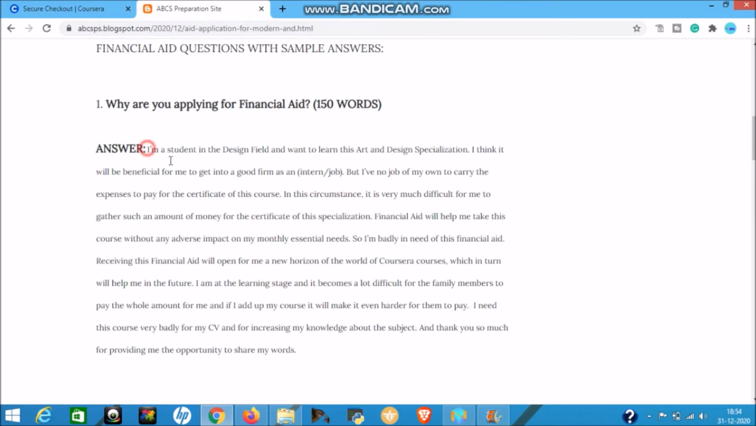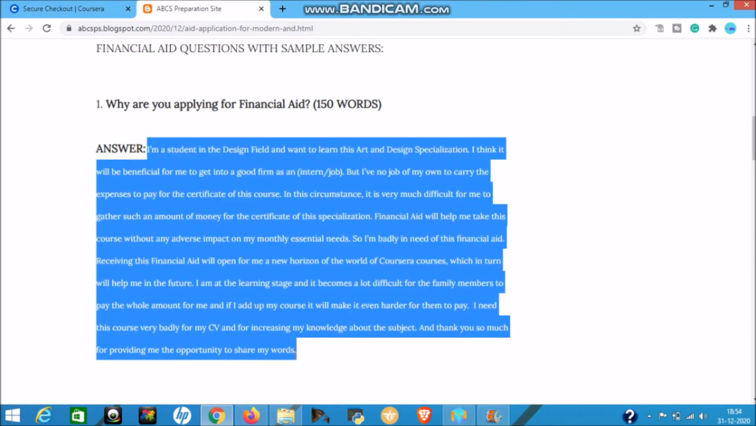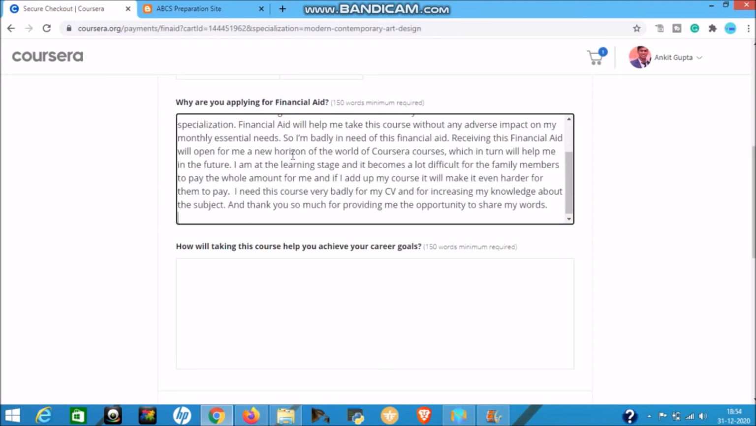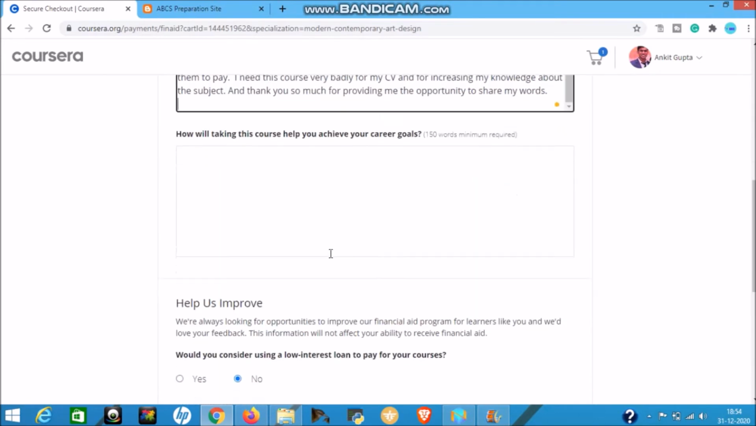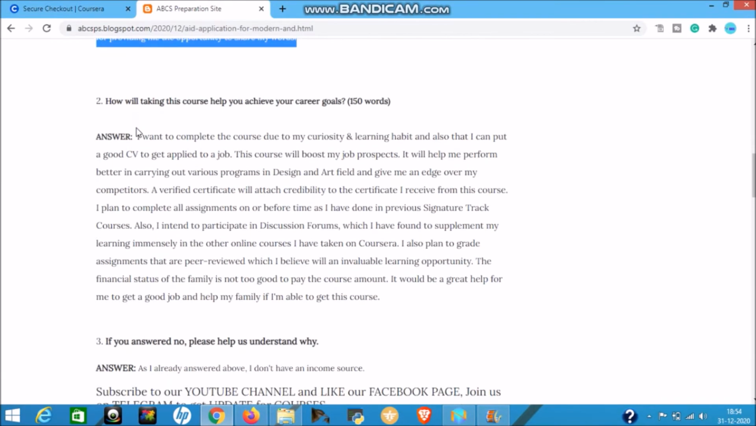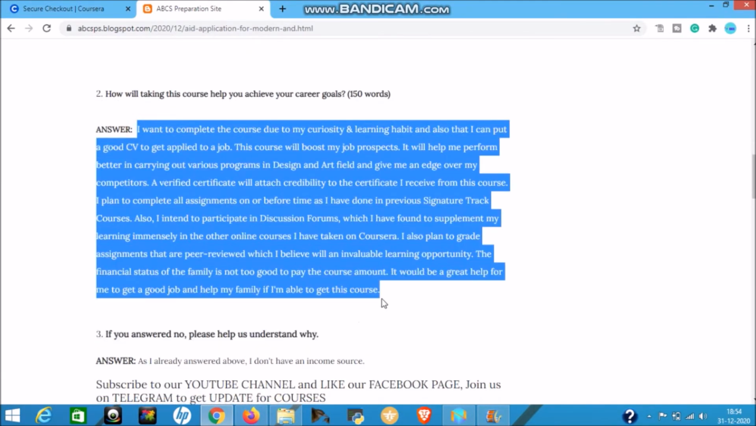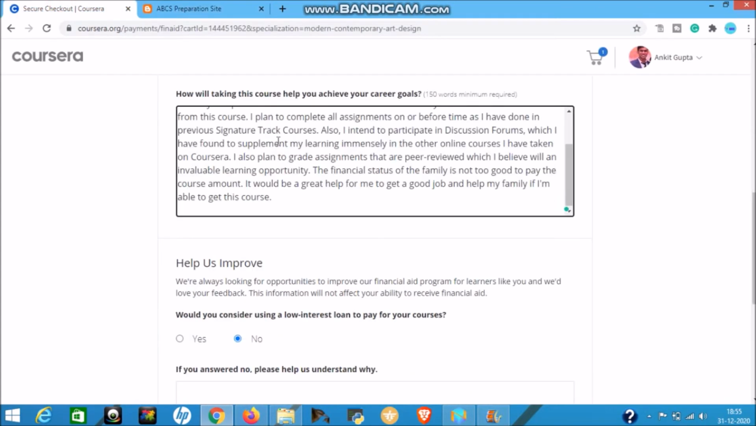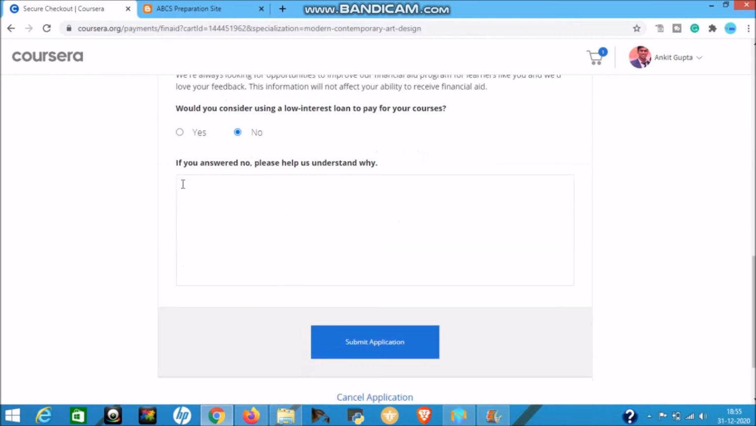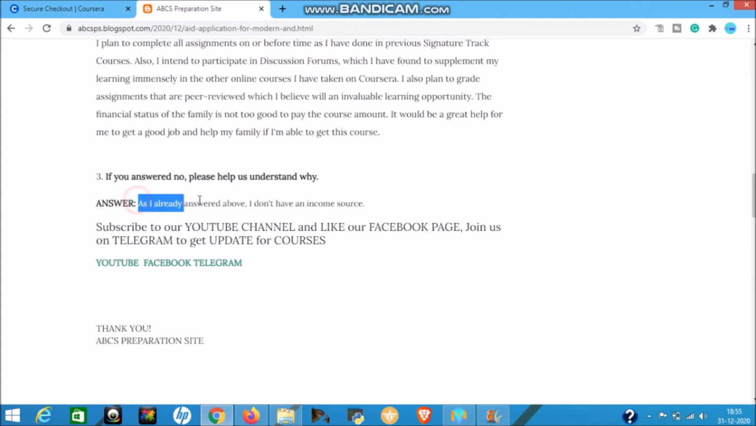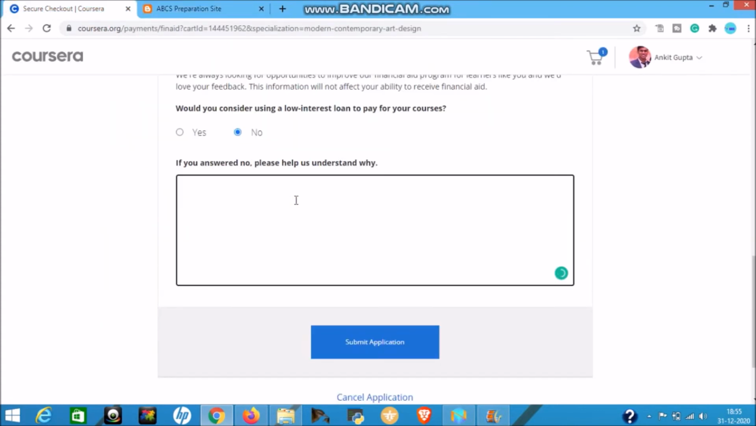Select all of this answer, then copy it. After that, go here and put the answer. Then similarly, the next answer I also put here. Go to the second question, select the answer, copy it and paste it. After that, if you answer no, the third question is here. Select it, copy it and paste it.